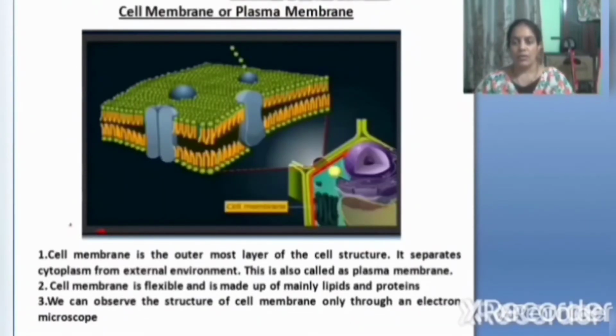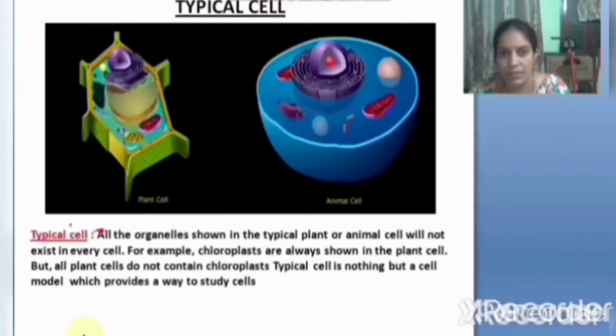So, coming to the cell organelles, first we should learn about the cell membrane. Where is this cell membrane present? See, this is a cell, the outer layer covering. In animal cells, the blue part, the outer layer covering the cell, is called the cell membrane. Plasma membrane is the outer covering of the animal cell.